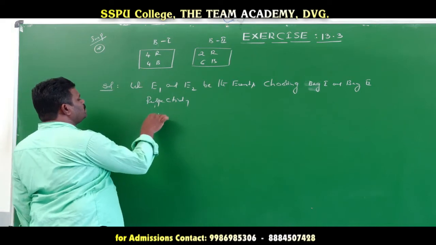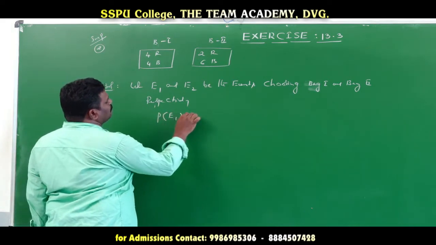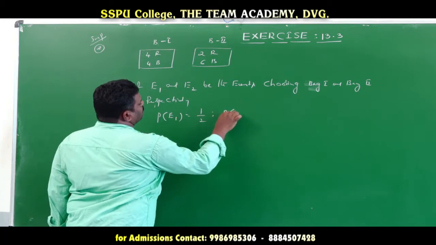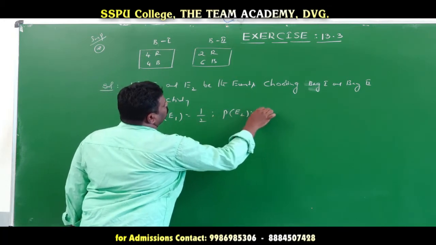So what is the probability of bag 1? E1 is equal to, out of 2 bags, 1 bag. Probability of E2 is equal to 1 by 2.